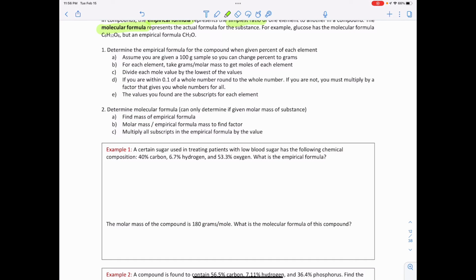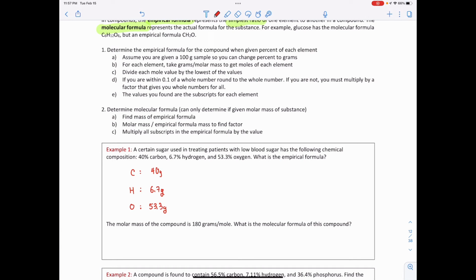So let's list out what I have: carbon, hydrogen, and oxygen. Following these steps, in step 1A, we're going to assume that we're given a 100-gram sample, so we can convert all these percentages into grams. 40% of 100 is going to be 40 grams. 6.7 just becomes 6.7 grams, and 53.3 just becomes 53.3 grams. So that's A. We're just going to convert it to grams.